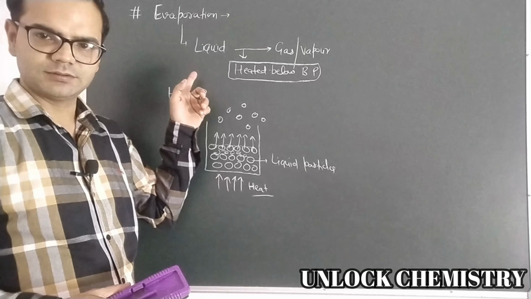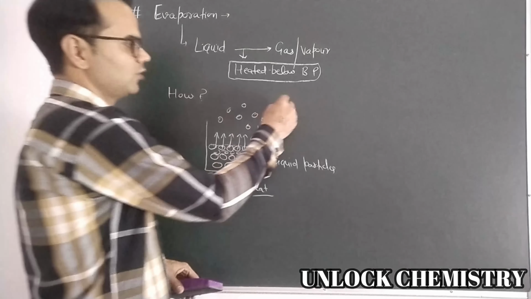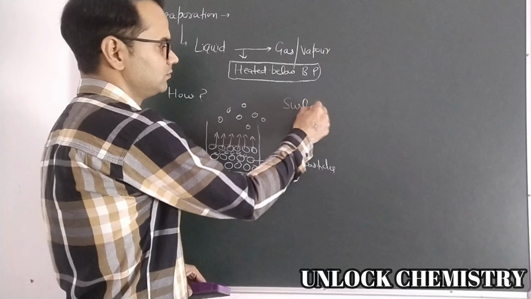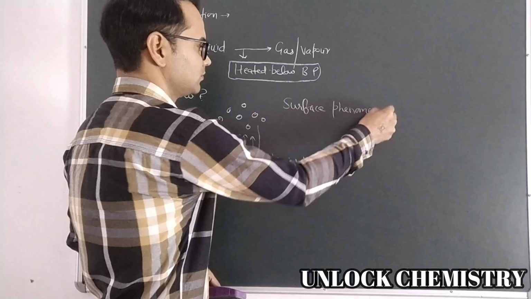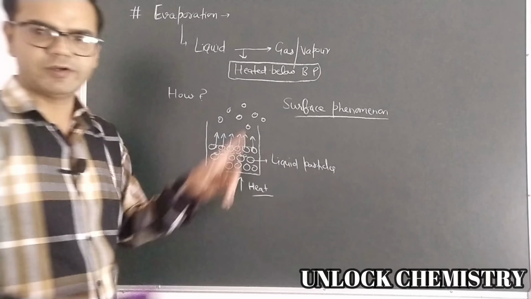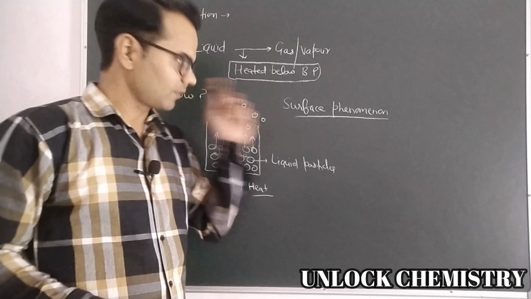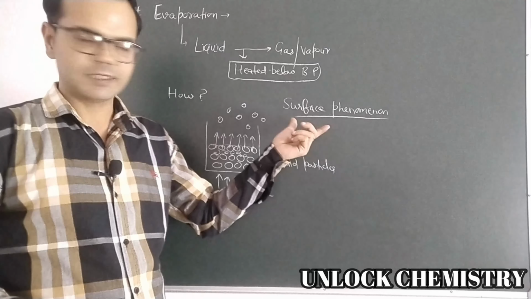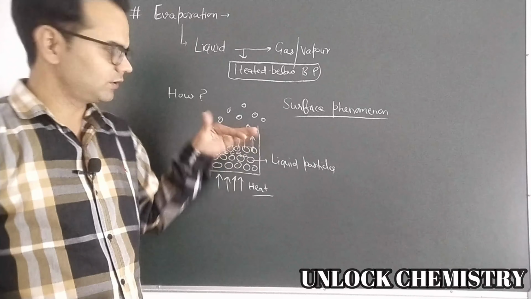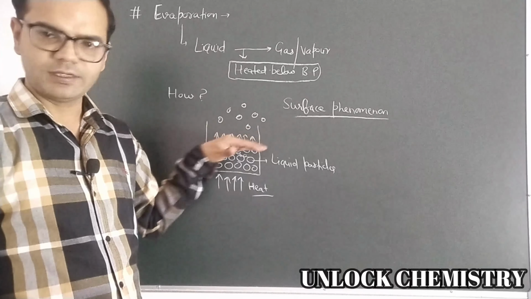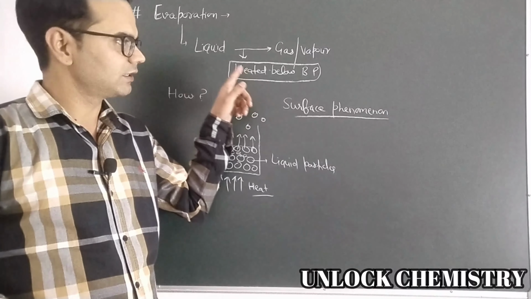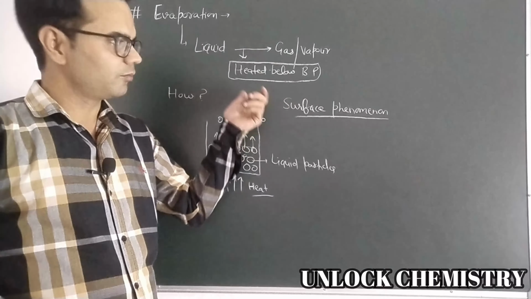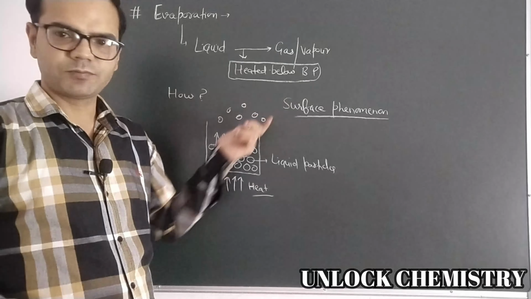So these vapors are formed and the process is called evaporation. Evaporation is a surface phenomenon only. It takes place from the surface layer, from the boundary of any liquid. But opposite of it, we will discuss later, boiling of any liquid is a bulk phenomenon.